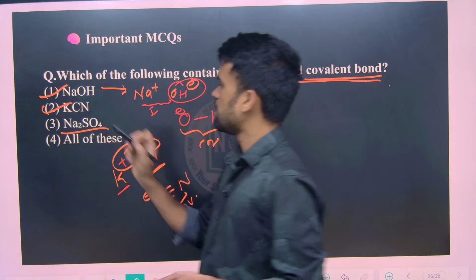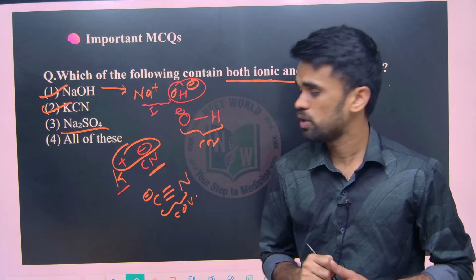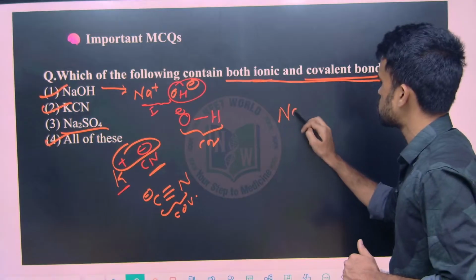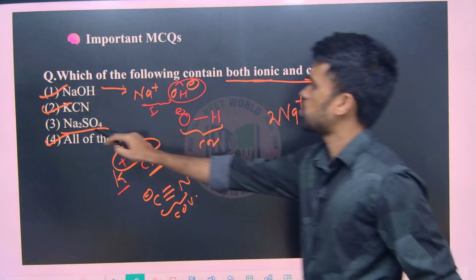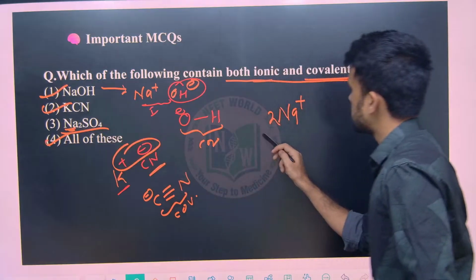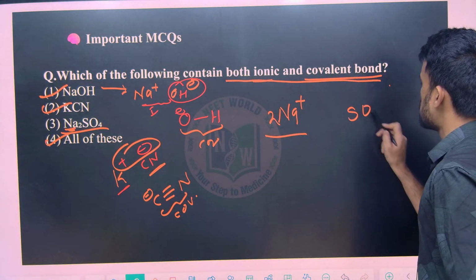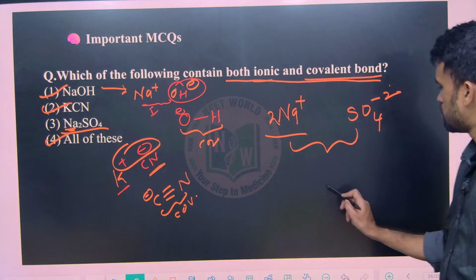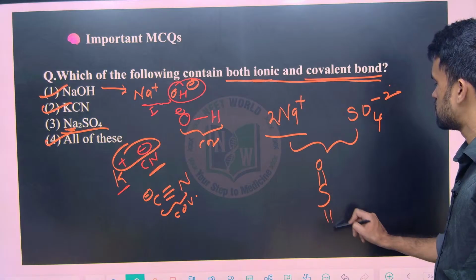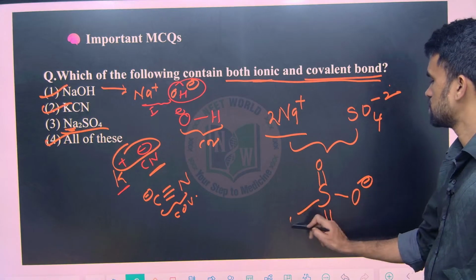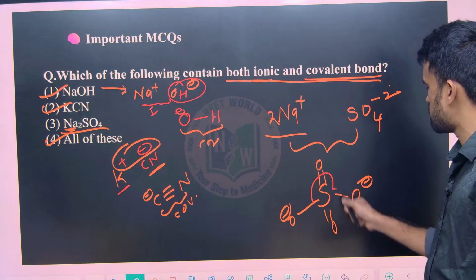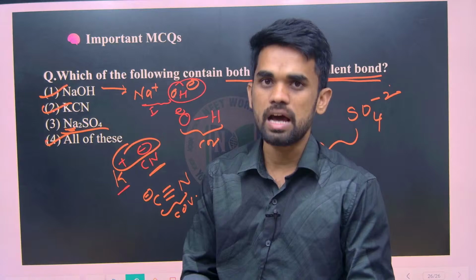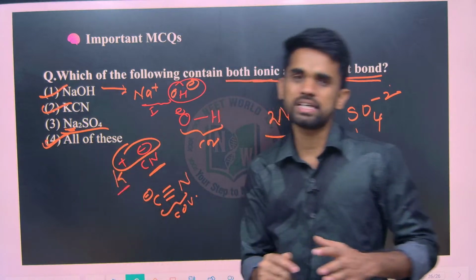Now, Na2SO4, can you try that? Yes, you can try. The option definitely will be fourth. Why? Because Na plus means 2 Na plus ions. How many sodium atoms are there here? 2. So take them as 2 ions. Now the sulfate ion should have a minus 2 charge. So these are ions, and an ionic bond exists. Between the sulfur atom and oxygen atoms, all these bonds are covalent bonds only. So all of them have covalent as well as ionic bonds. So the fourth option will be perfect for our discussion.